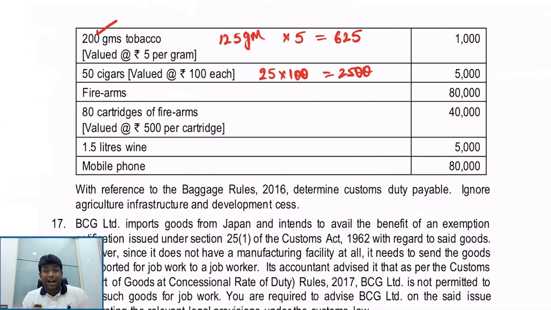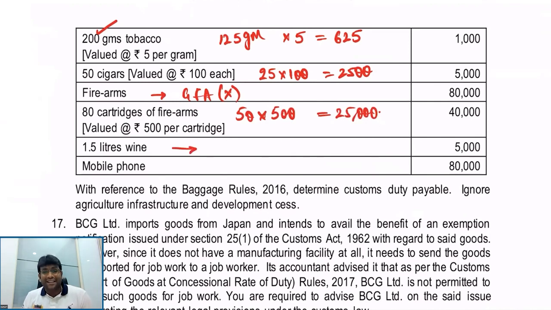Firearms, my dear friends, we can't consider for GFA. GFA is not considered. 80 cartridges of firearms up to 50. Beyond 50 is not considered for GFA. But up to 50 cartridges, we can take under GFA. So 50 into 500 is how much, my dear friends? 25,000.